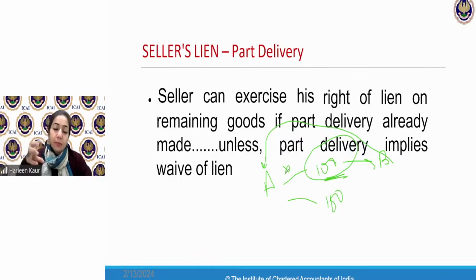Lien तो उसी के ऊपर होगा जो आपके पास है. So law says in case of part delivery of goods, the goods which have already been delivered to the buyer and he has taken those goods, on those goods, I cannot exercise my right to lien. But the remaining goods, I will quickly call the truck driver and I will tell him, please bring my goods back because buyer का phone आ गया, वो payment नहीं करने वाला. So now I will retain these 100 bags. I will not give it to him. So right to lien can be exercised on the remaining goods if the seller comes to know that he has become unpaid seller.